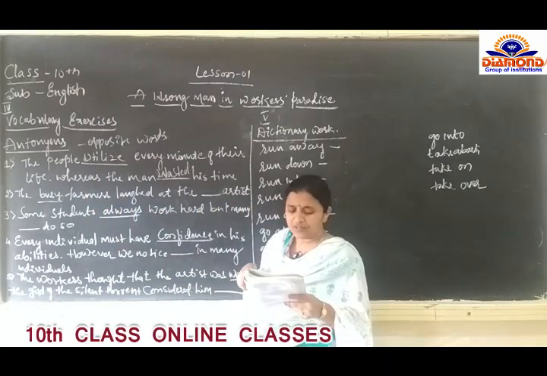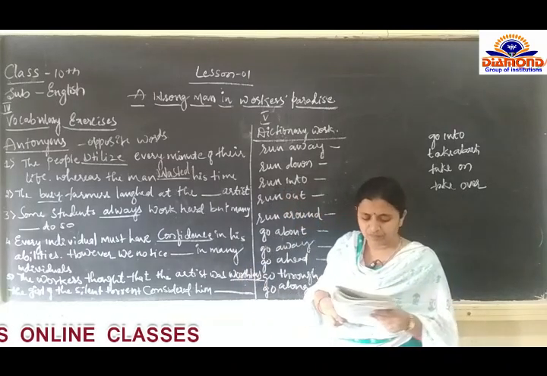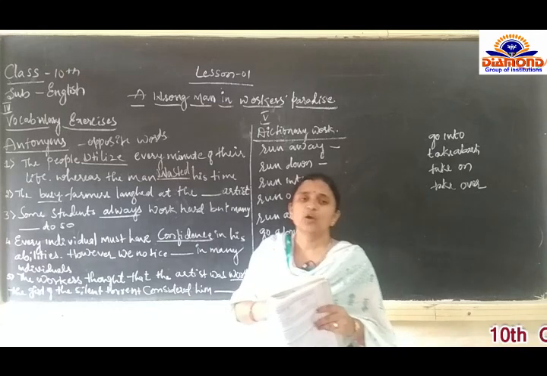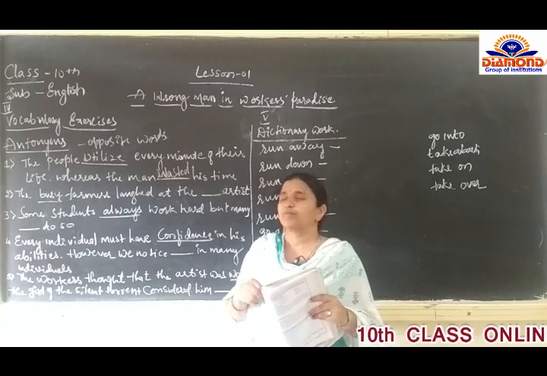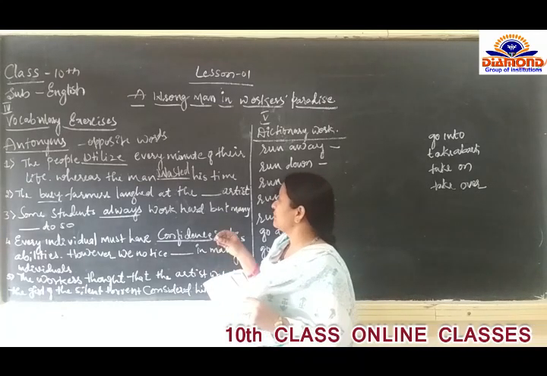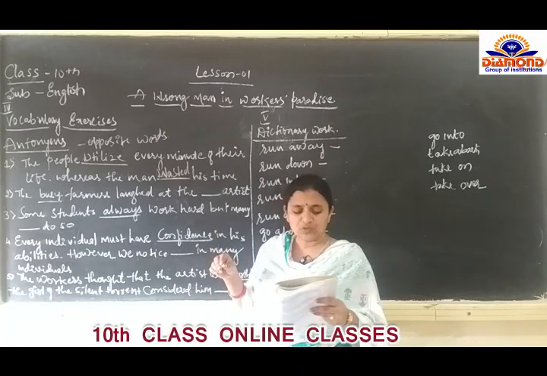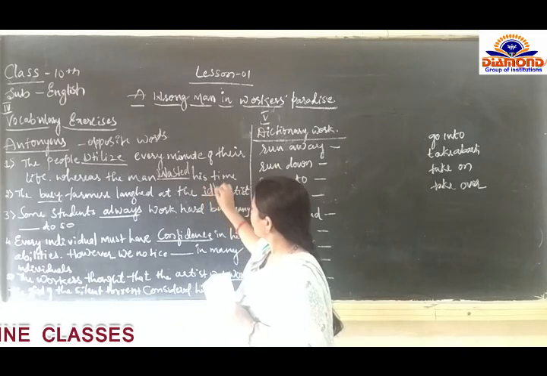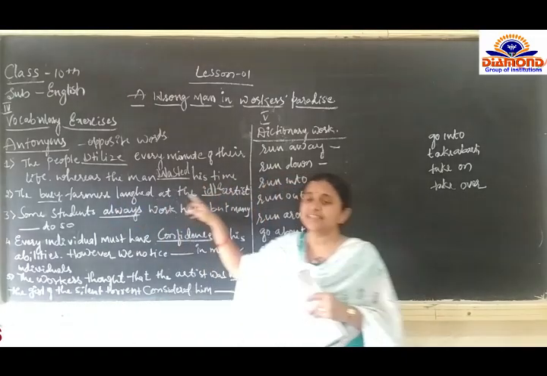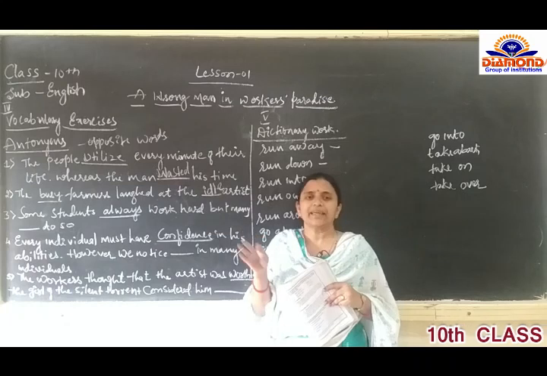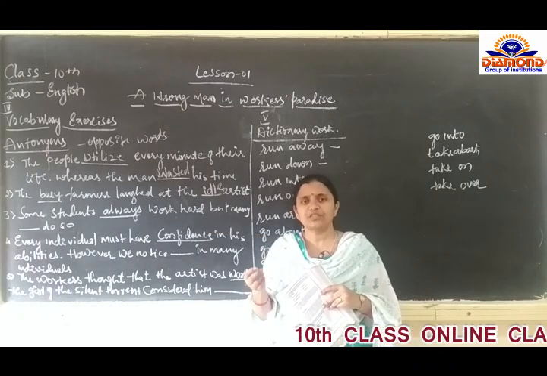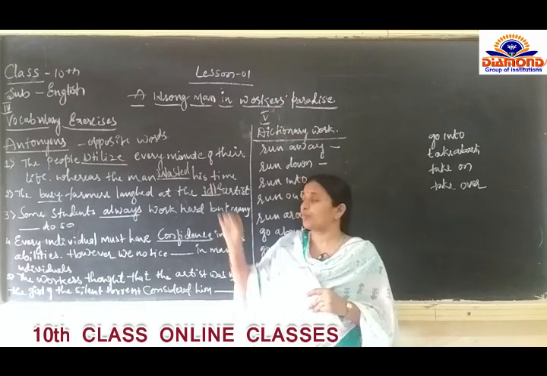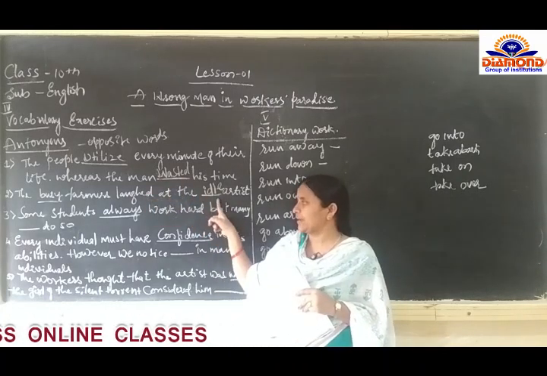Busy means always busy in their work or in their movement. So the opposite word of busy is idle. Idle means sitting like a statue. Busy means working every time. The opposite word of busy is idle.